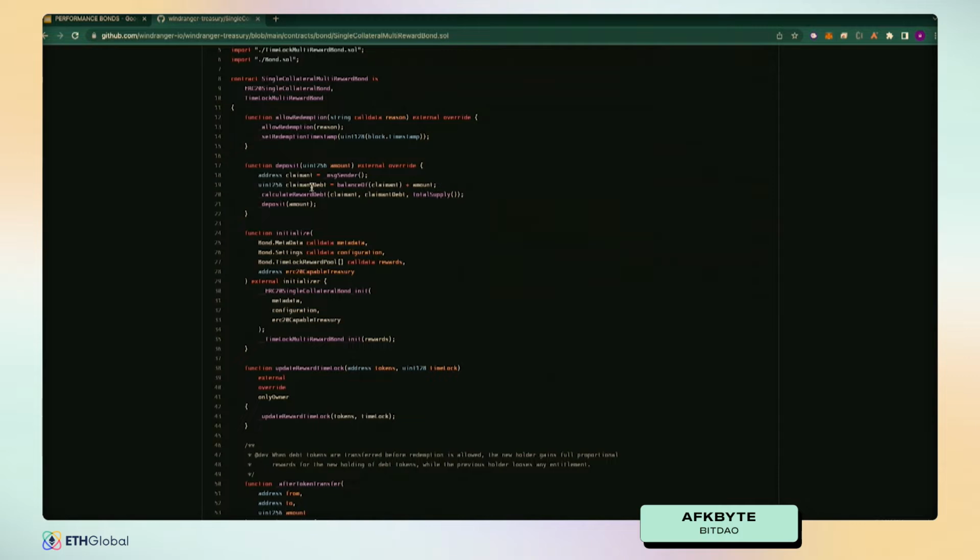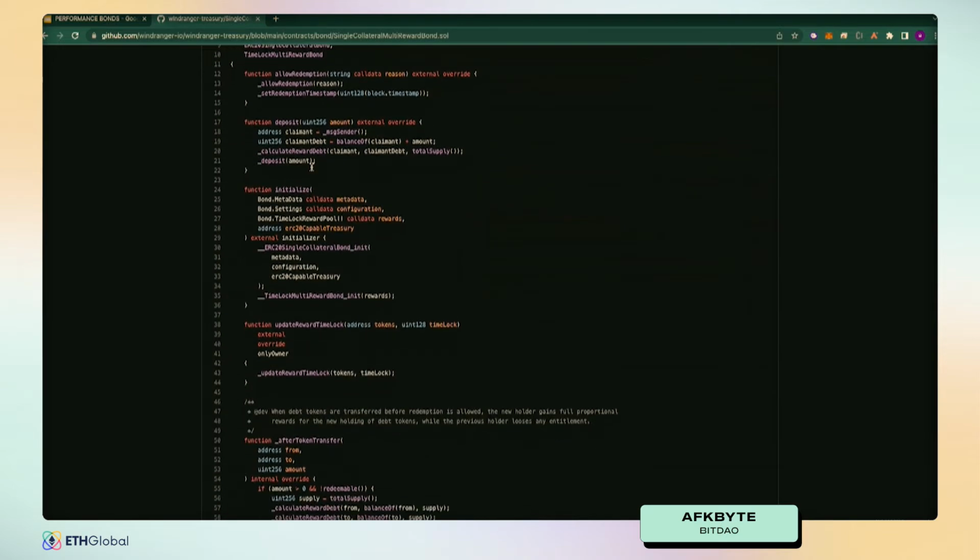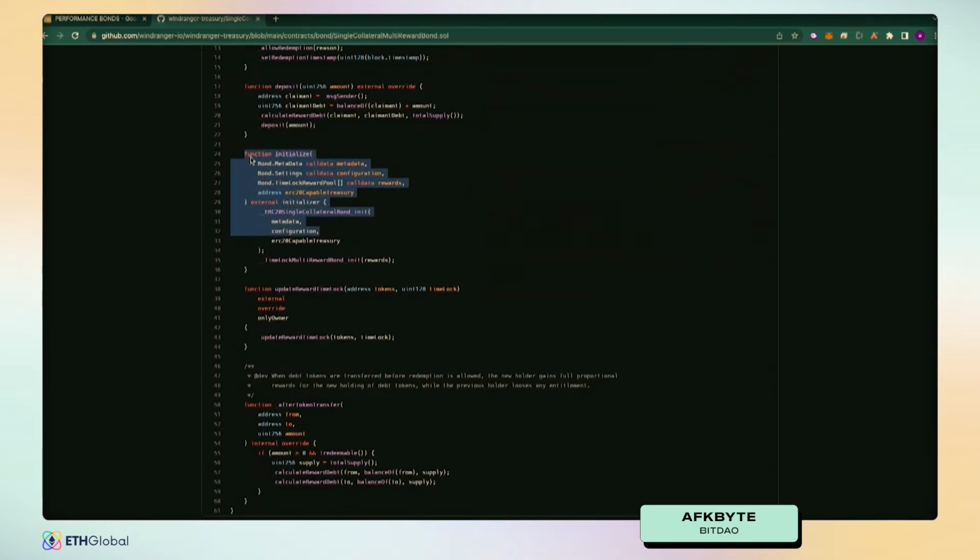There is a particular lockup period during which they have to deposit their funds to this bond, or else they won't be able to meet the rewards, which is all set during the initialization. So we pass in metadata describing the bond on chain, and we're passing in settings to govern the parameters of the DAO on chain at initialization.